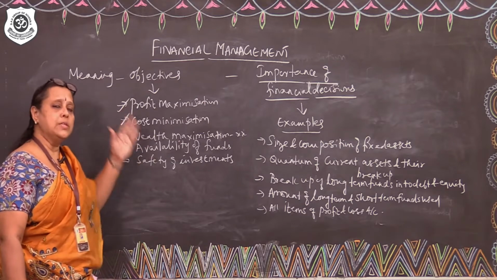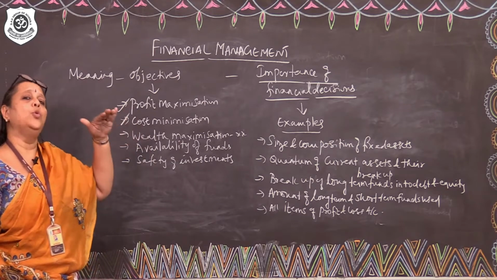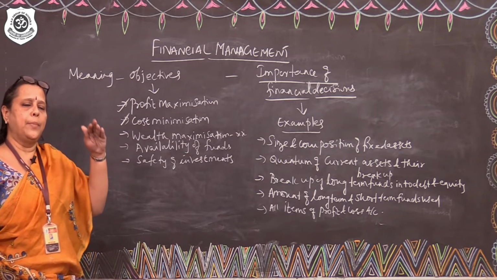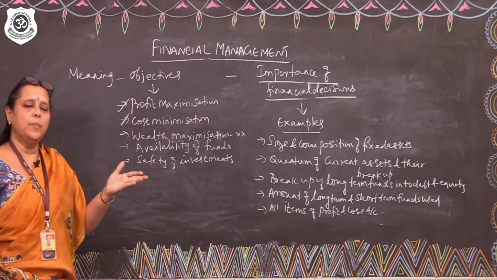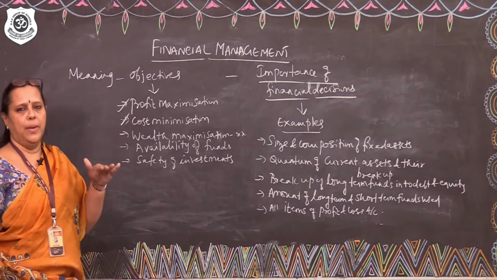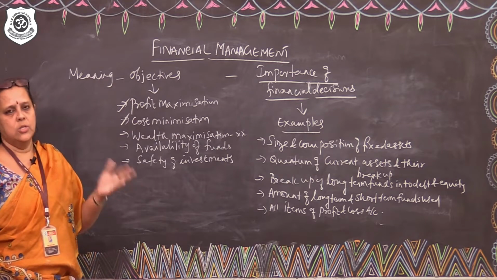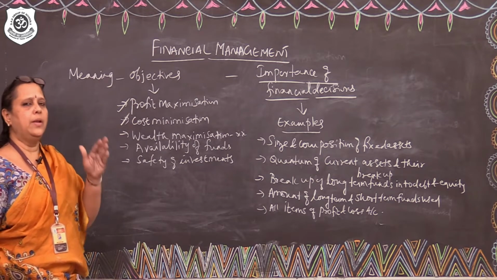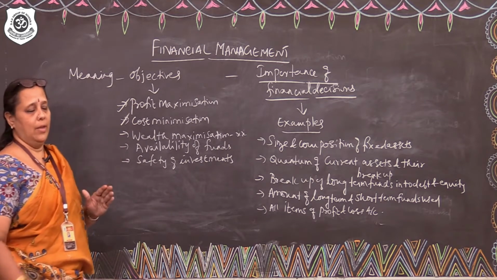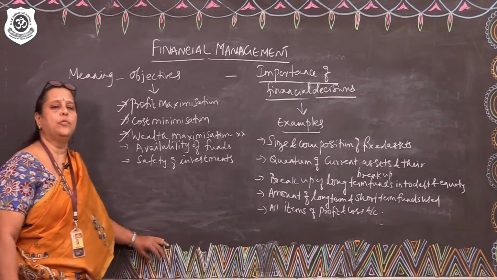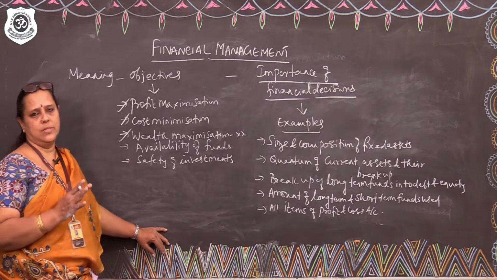Fixed cost remains the same up to a particular point. That means by putting that particular cost to optimum use, cost can be minimized. But beyond a particular level, the cost will increase. So, cost minimization can be done up to a particular level. But a true prudent investor will look for wealth maximization.